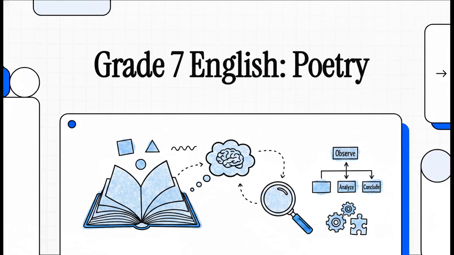We're going to do something really cool. We are going to bridge the gap between academic reading standards and actual real-world application. Today, we're looking specifically at a Grade 7 English focus, the poetry application task. Now, if you've ever found yourself wondering how those seemingly abstract rules of middle school literacy actually translate into the critical thinking skills we use every single day, well, you are in exactly the right place. We're going to decode the framework that turns students into independent, analytical thinkers.